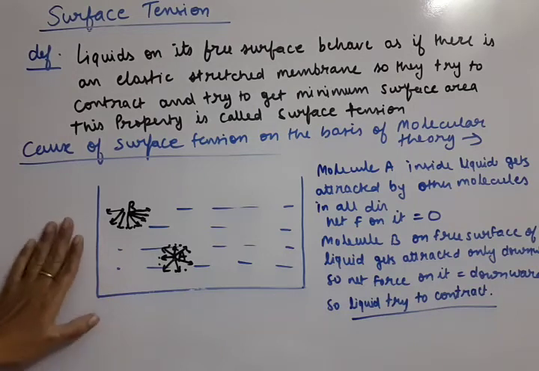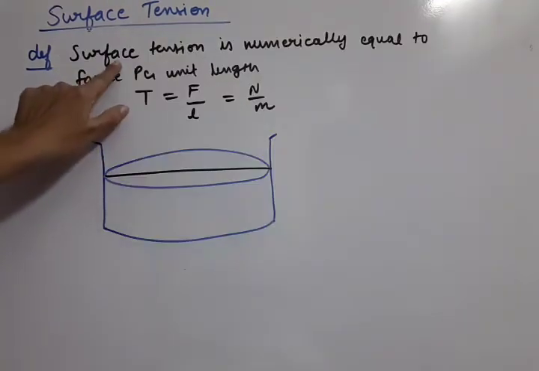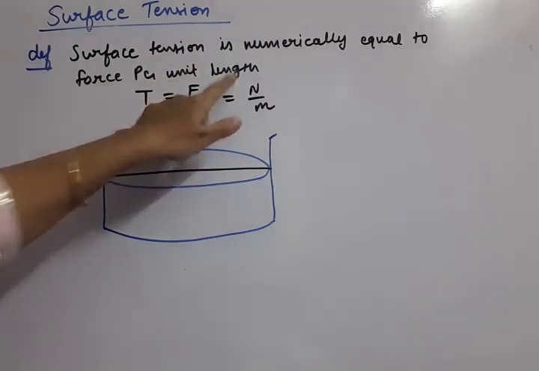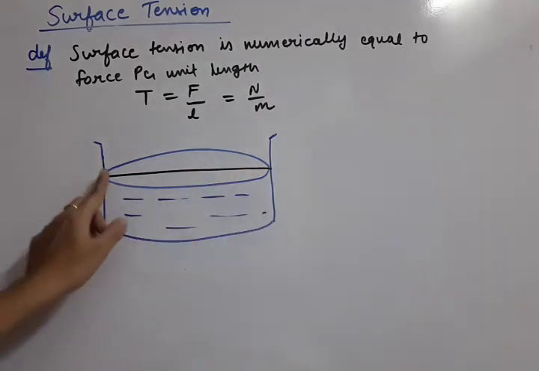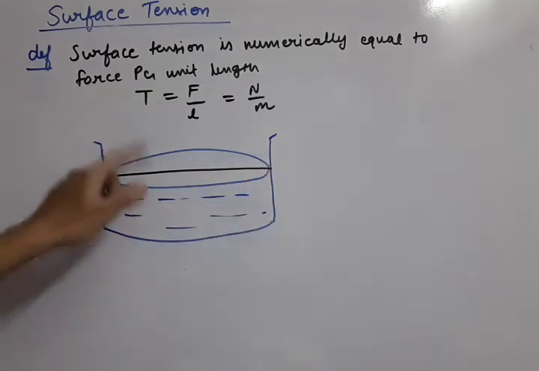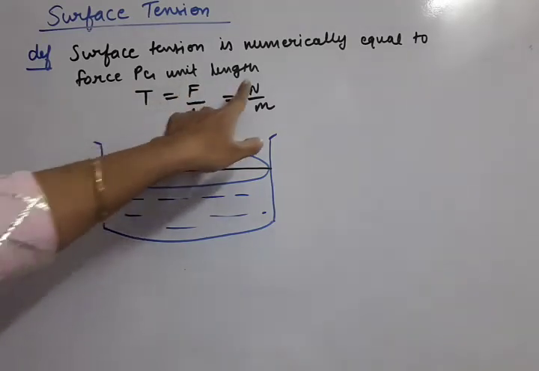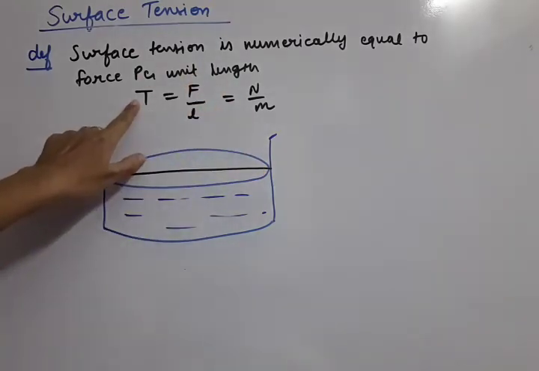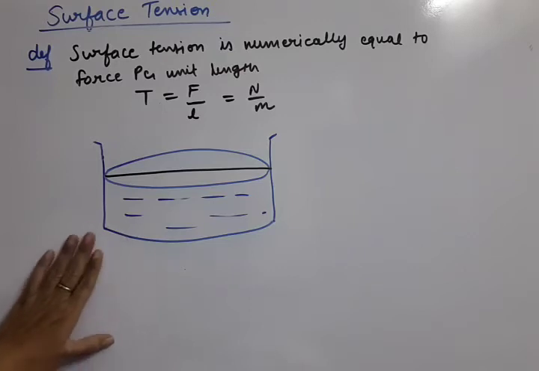Now the surface tension formula we need to understand. Let us move to that. So the surface tension formula is equal to force per unit length. As we can see, this is the liquid filled in the container. This particular length of the free surface is what the force is divided by. So force per unit length will be the surface tension. Its SI unit will be Newton per meter, and the symbol for surface tension will be T. So now let us see some examples of surface tension in the next sheet.